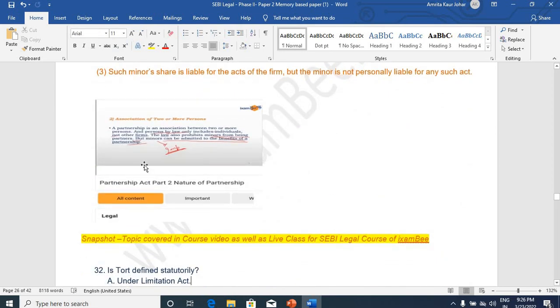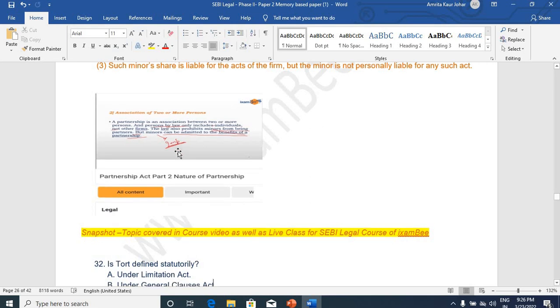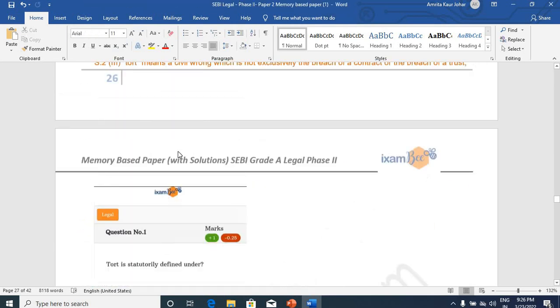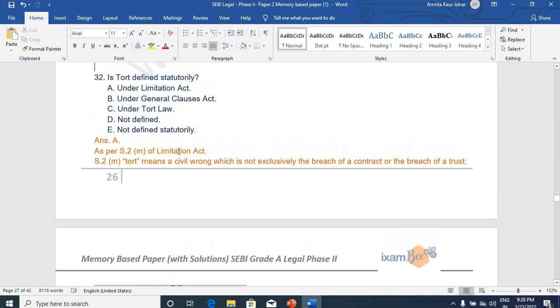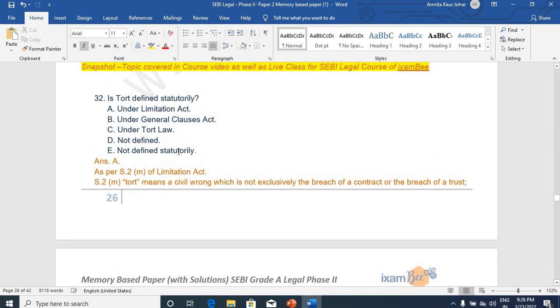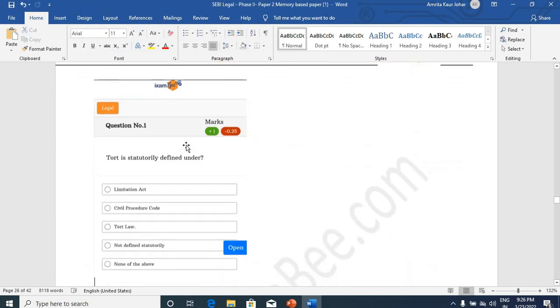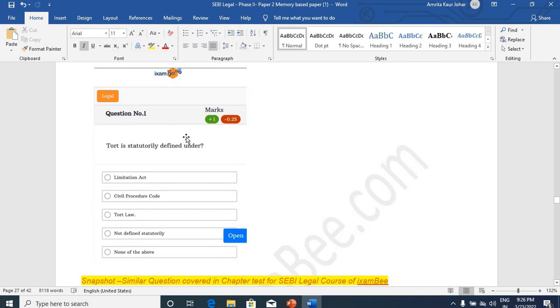This was also covered in the class, in the course videos that we have provided on each subject, and this was also marked as important by faculty in the particular course video. Like class में भी ये concept discuss किया गया. This question, torts. Torts is defined statutorily, and question answer is section 2M of Limitation Act covers that. And similar question, I would say exactly same, was asked in ixamBee section test.